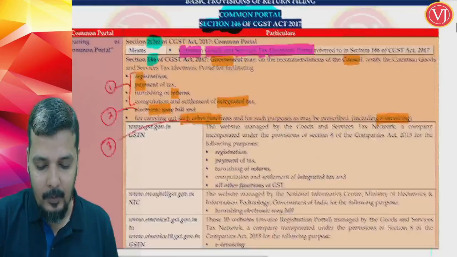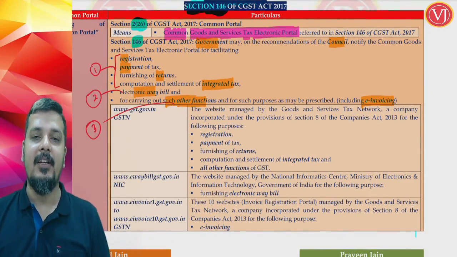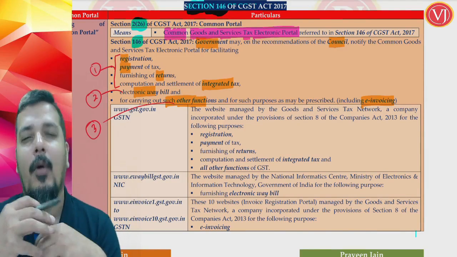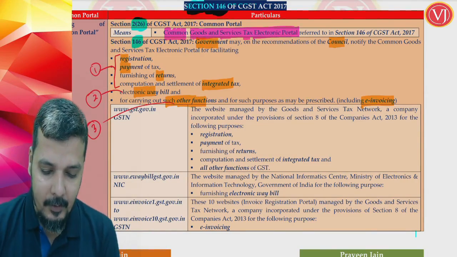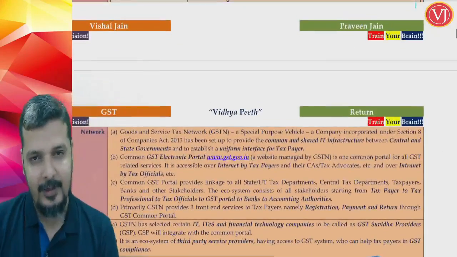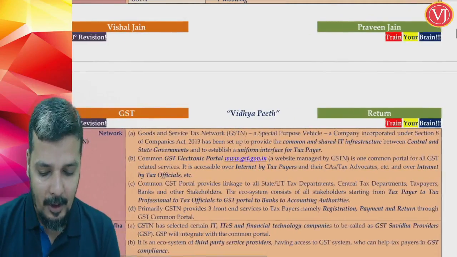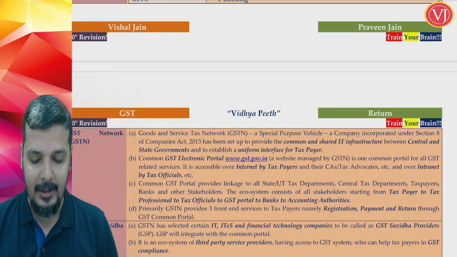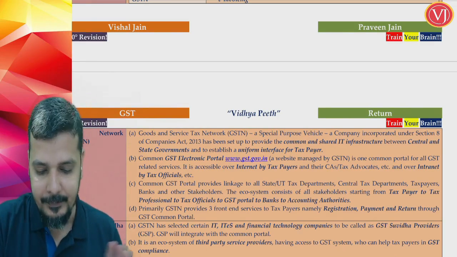Now, to give you a very clear picture, in GST you do have three common portals. Now one may wonder, so what is this common portal? This common portal will give you that interface. First let us understand the basic meaning of common portal, then we'll come back to the three portals. Now when you talk about this common portal, what is the meaning of common portal and what is the benefit that it gives? This common portal will link everyone.